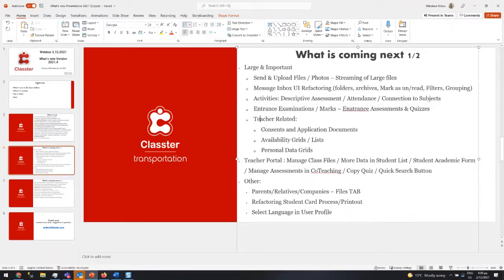For the teachers, the same way we have admission documents and consent for students, now we have it also for teachers. By the way, I forgot to say that the new mobile app already supports consent answered by students and parents from the mobile. The new stuff that is going to be added now is teachers answering consents. It can also be used for small questionnaires sent to teachers in the form of consents, yes, no.